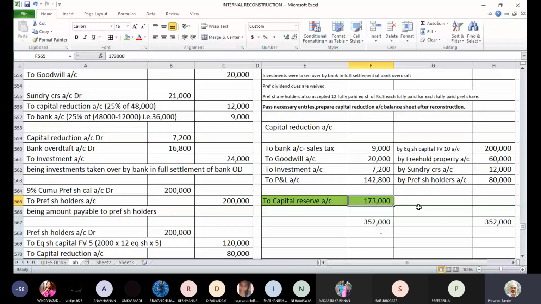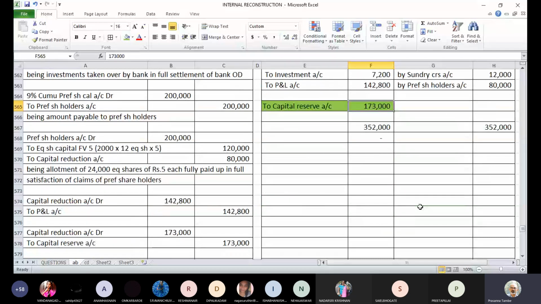Now the next step will be to do the balance sheet. Given the time constraint of the last 10 minutes for this lecture to end, I will quickly prepare the balance sheet in T format here, horizontal format. Will you be able to convert that into vertical format afterwards in the proper format of Schedule 3? Shall we do it that way, so that our balance sheet is ready? Can we do it in this fashion now, just for the sake of understanding how the balance sheet will look?